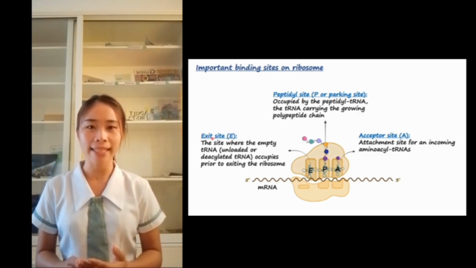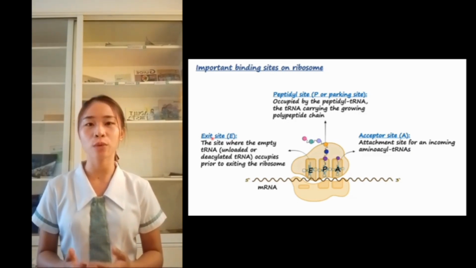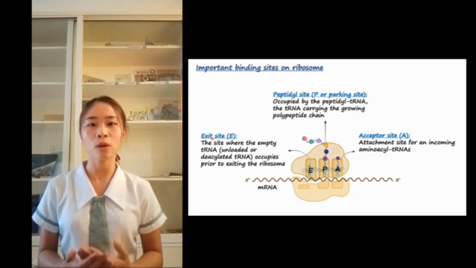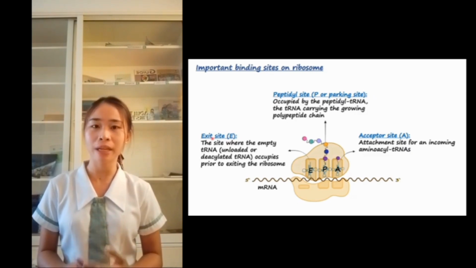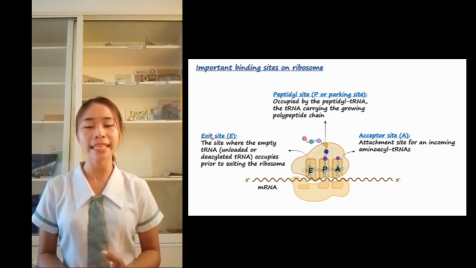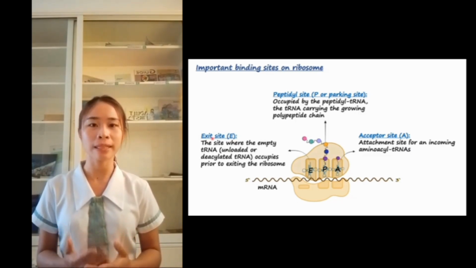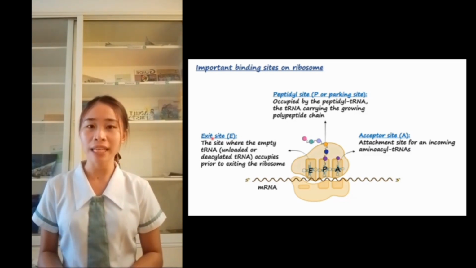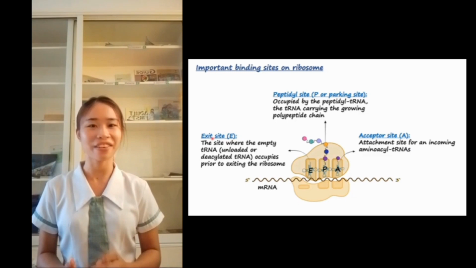Now, the last site is the E site or the exit site, and this is the site where the empty tRNA occupies prior to exiting the ribosome, and it is also called deacylated tRNA because it does not have any amino acids. So, when transfer RNA is carrying an amino acid, it is called amino acyl tRNA, but if it does not contain an amino acid, it is called deacylated tRNA.